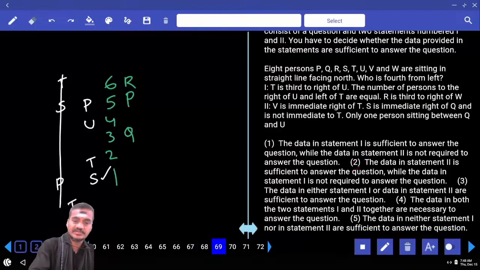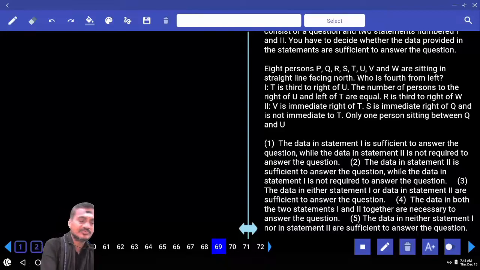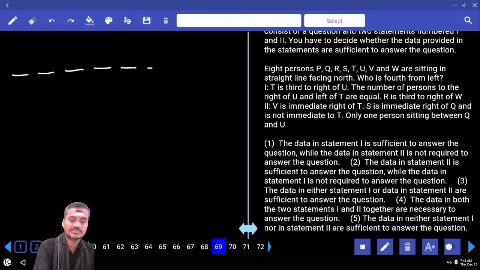Then next one, 69. 8 persons are seated in a straight line facing north. 1, 2, 3, 4, 5, 6, 7, 8. Now, who is 4th from the left hand side?